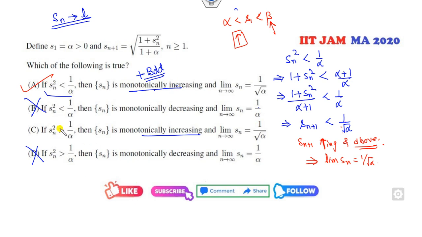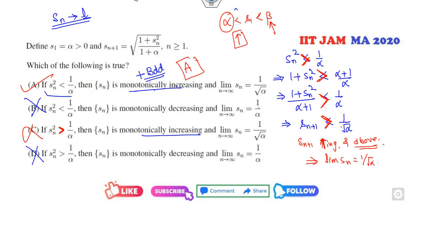On the other hand, if he said it's greater than, what does it mean? It means this is greater than, this is greater than, and this is greater than. So for that we need a decreasing sequence, but it is an increasing sequence, so that's why only option A is the correct answer.